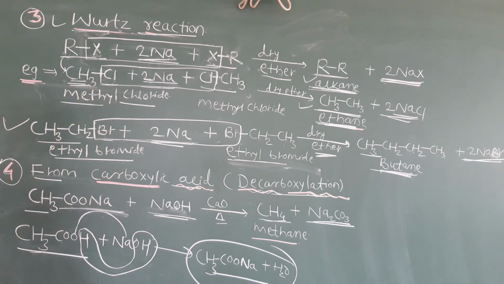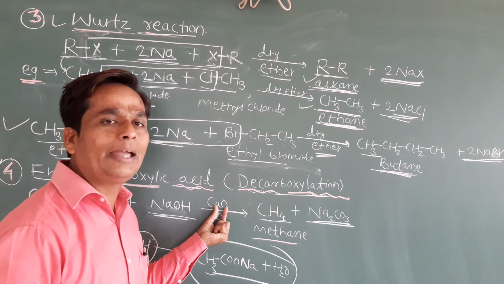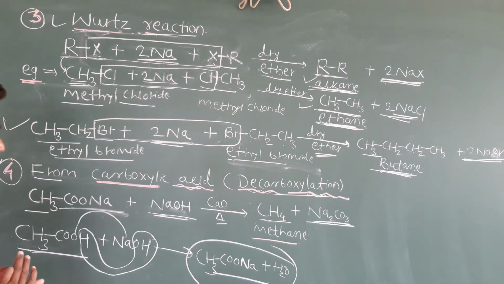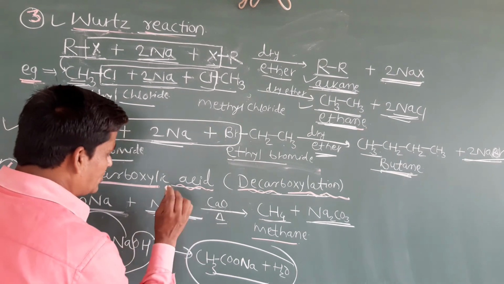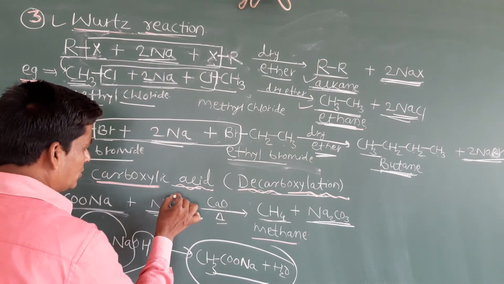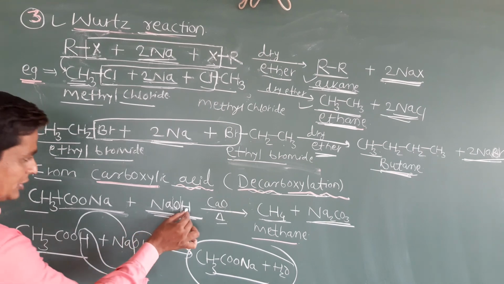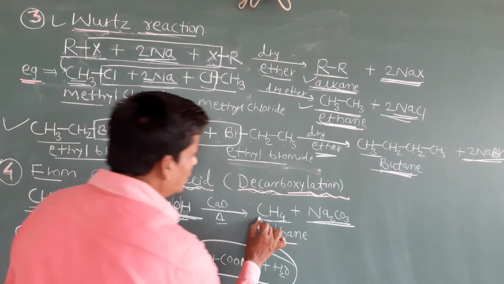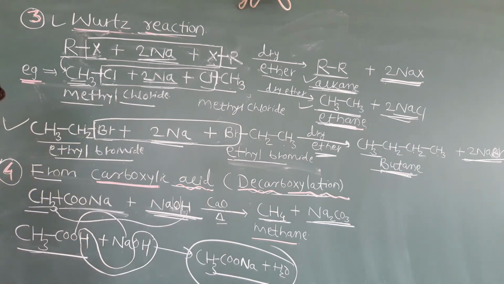Okay, very simple reaction, just see. CH3COONa plus NaOH. We can use a quicklime, that is a calcium oxide. We just heat. See reaction, students, very simple reaction. Actually here also bond will break. The bond is breaking from this side. Okay, and from this NaOH, the bond will break from this hydrogen. Okay, and from this oxygen also. So this hydrogen will join to this CH3, it converts into CH4. Simply we will get what? Methane.